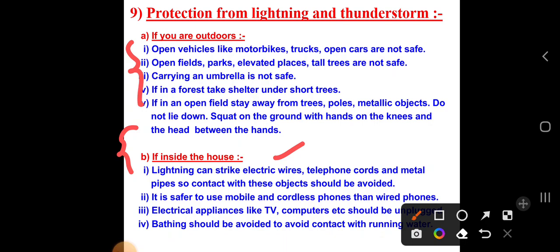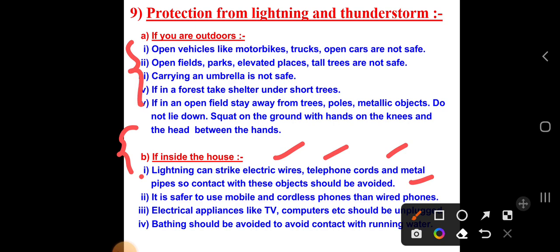Usually when lightning or a thunderstorm is there, we say please switch off the fridge or TV. Such devices should be avoided in thunderstorms. Telephone cords and metal pipes too, contact with these objects should be avoided, because these are good conductors of electricity.